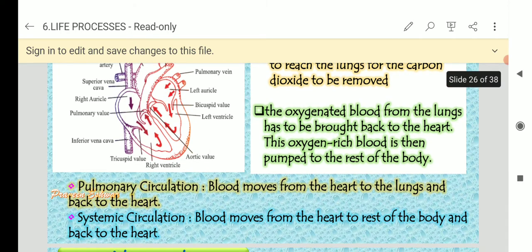The oxygenated blood from the lungs has to be brought back to the heart. This oxygen rich blood is then pumped to the rest of the body.